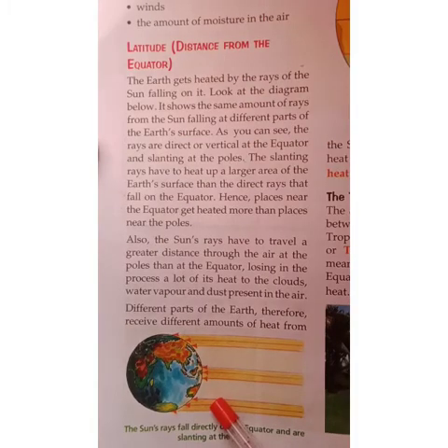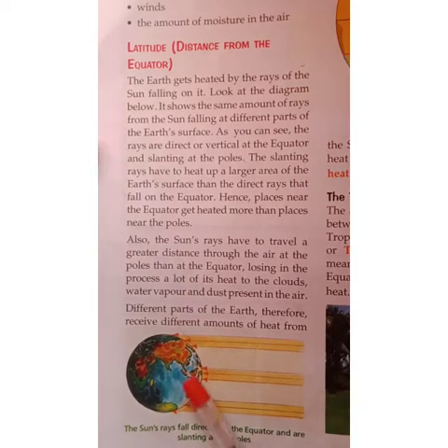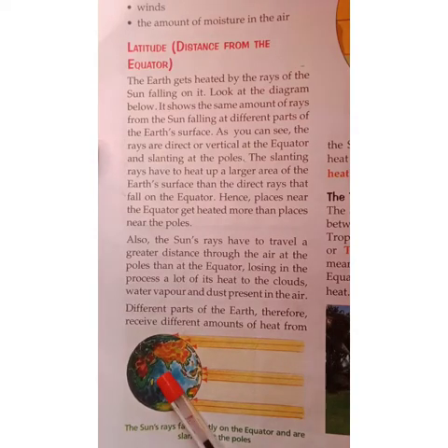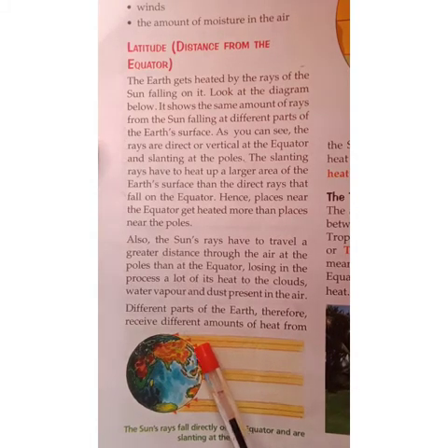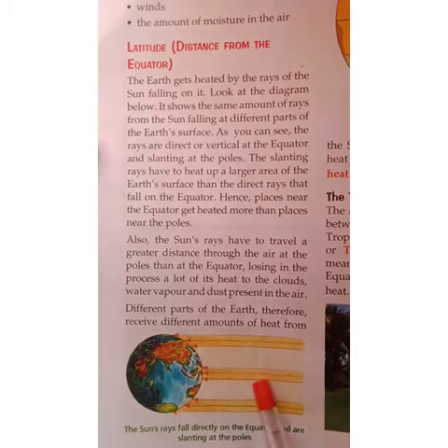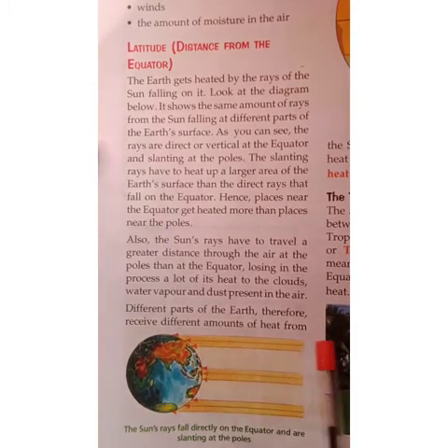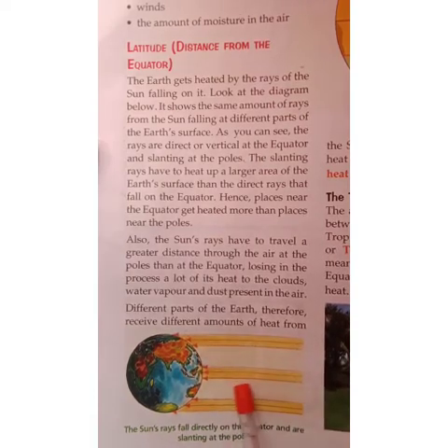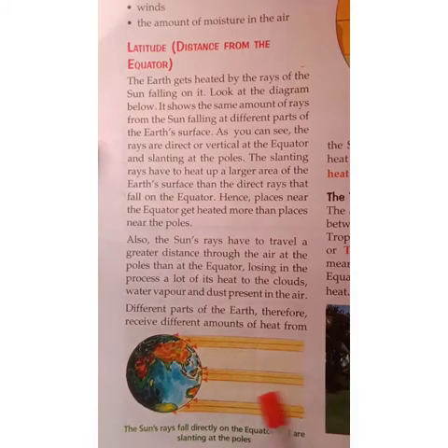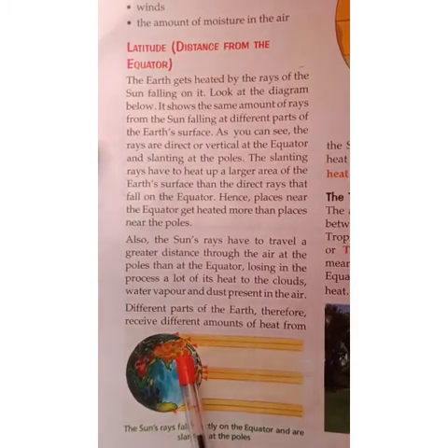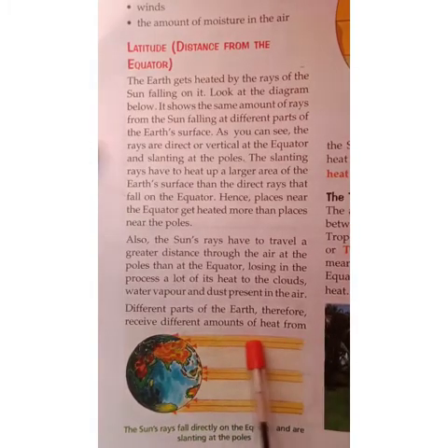So you can see here the Earth gets heated by the rays of the sun falling on the Earth. You can see in the diagram here, this shows the same amount of rays from the sun falling on different parts of the Earth's surface. As you can see, the rays are direct or vertical at the equator and slanting at the poles.